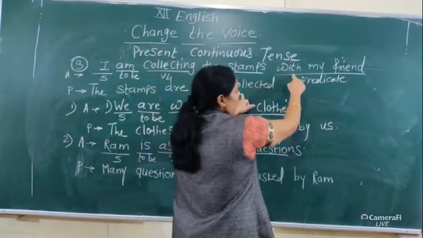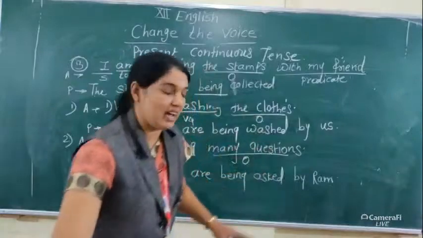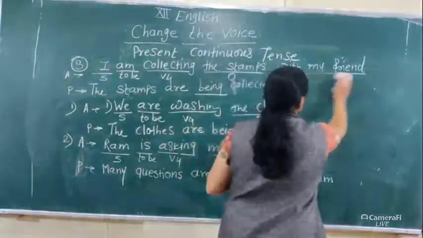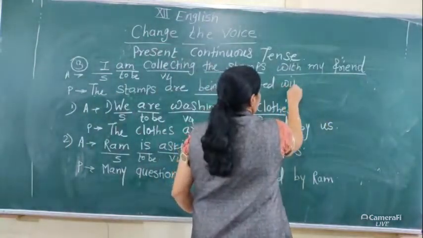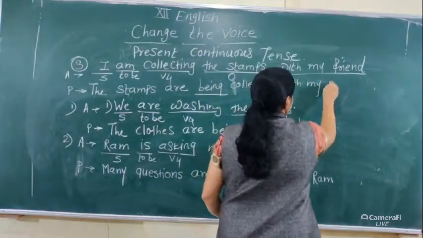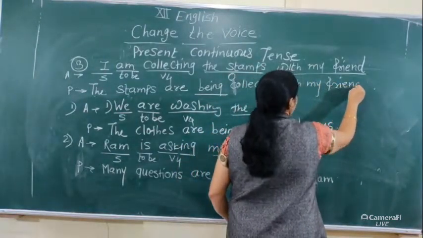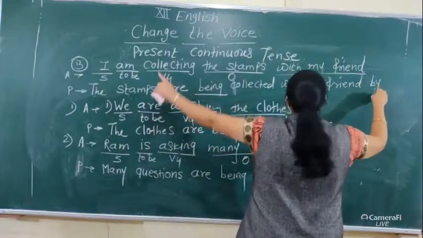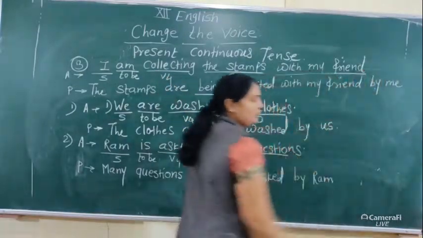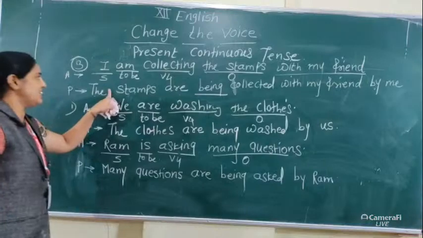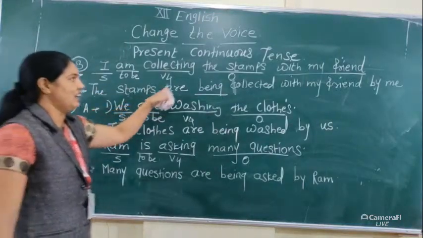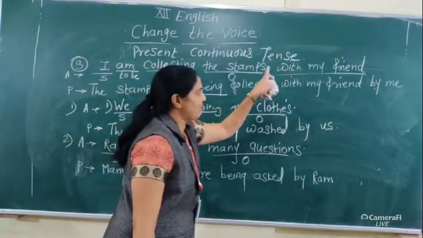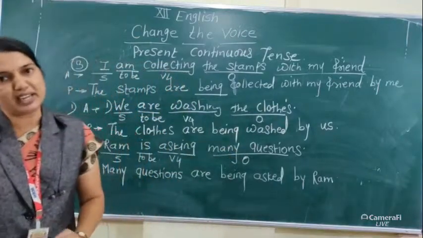Then write down the predicate, with my friend, and then by plus subject, I into me. Our answer is: the stamps are being collected with my friend by me.